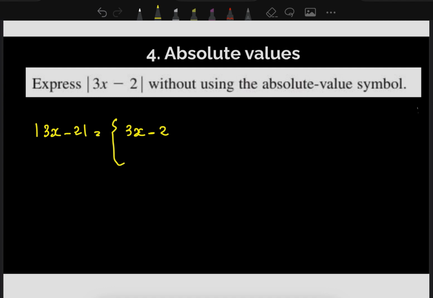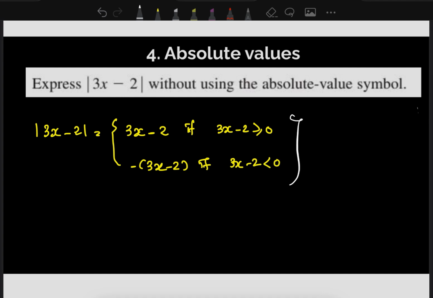We know two conditions, right? The absolute value of 3x minus 2 equals 3x minus 2 if 3x minus 2 is greater than or equal to 0, and it equals the negative, the minus function, when 3x minus 2 is less than 0. In this case, we have to find the value of x. So from here, we get x greater than or equal to 2 over 3, and the other one is x less than 2 over 3.